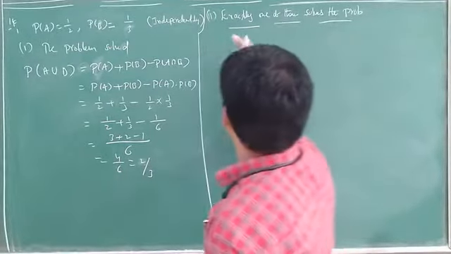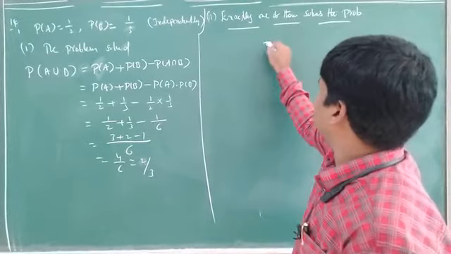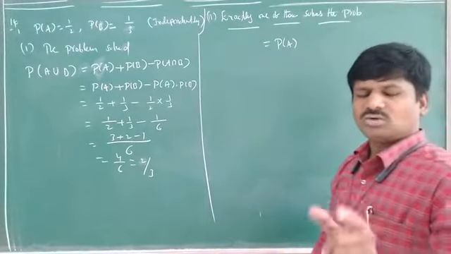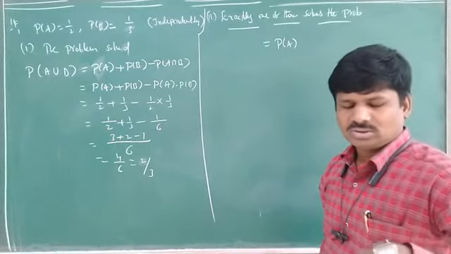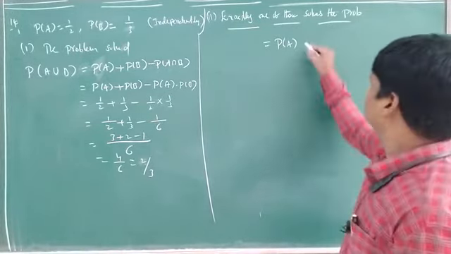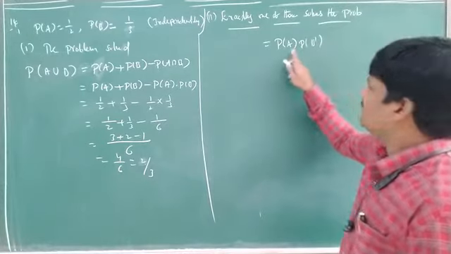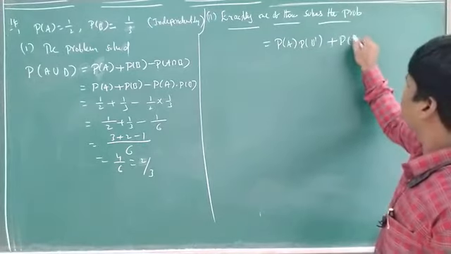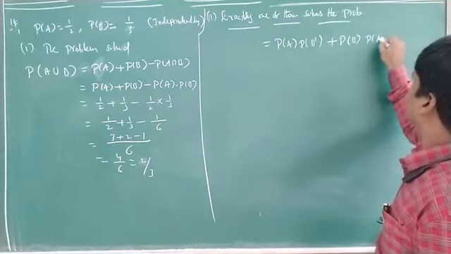So what is here? Exactly one of them solved is equal to probability of A solved. Suppose I am choosing that A solved, which means compulsorily B not solved. So probability of A times B dash, A success, B failure, plus suppose B solved, A not solved.